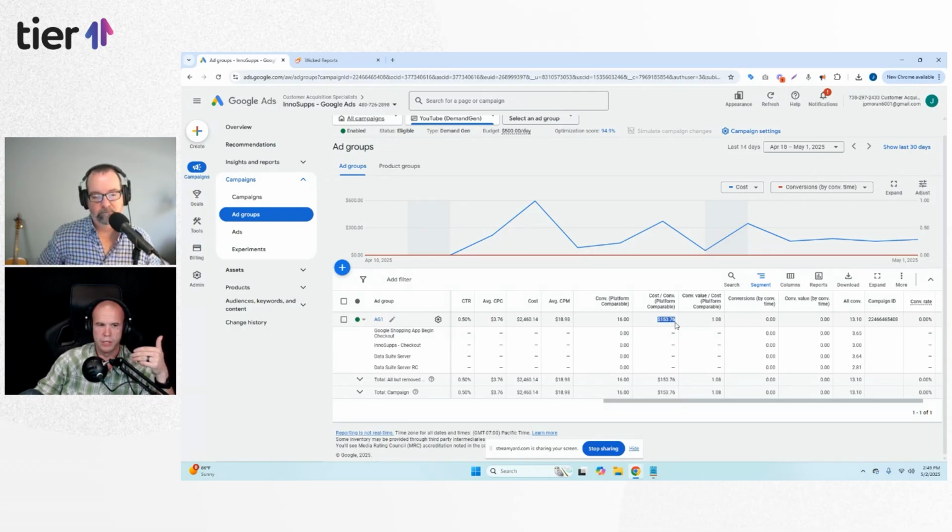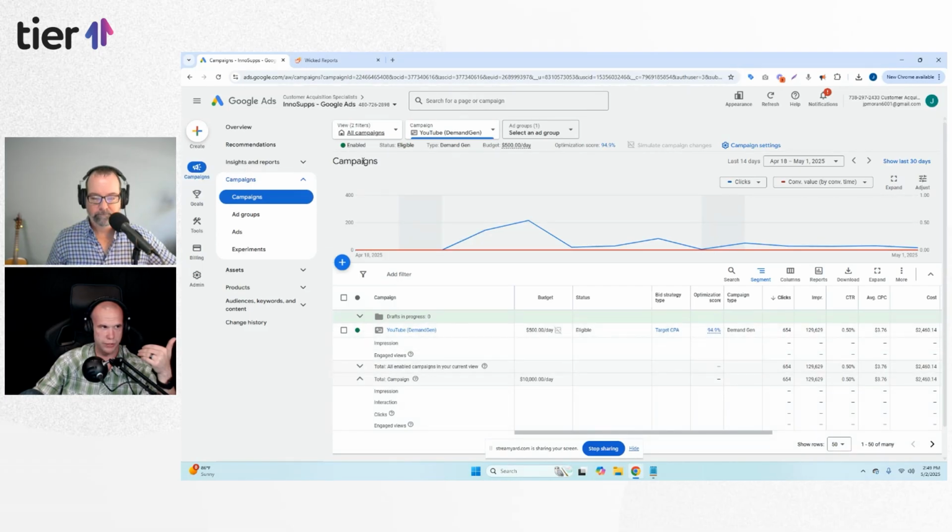But if I saw a 153 CPA, which is within goal, my instinct would be to scale. Now, we have not got one new customer from this campaign. Oh, okay. Got it. And it is showing by its own attribution a 153 in the last 14 days, where if I go over into my